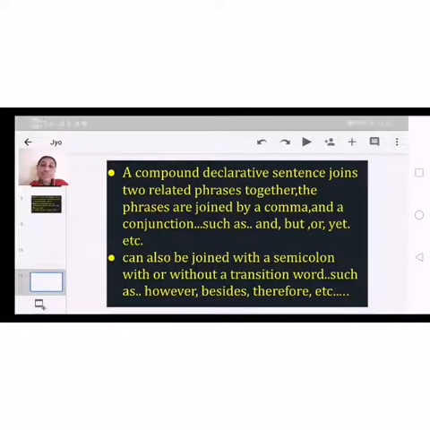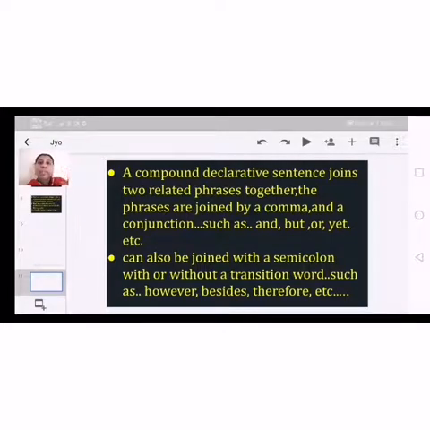So first, simple declarative means simple sentences with subject, verb and object. That's it. But when we come to compound declarative sentences, here we get the combination of two statements, two phrases, related to the same category, the same family or the same situation.